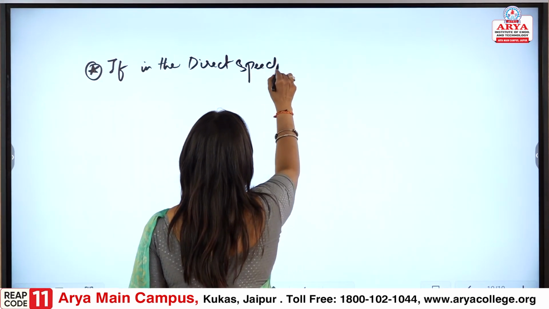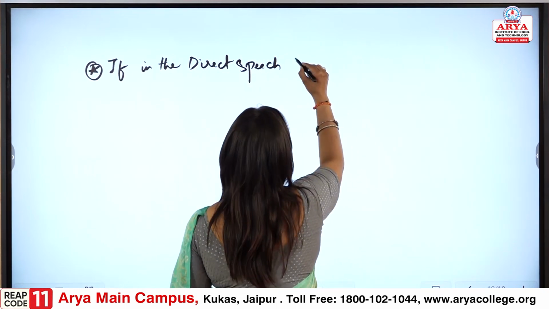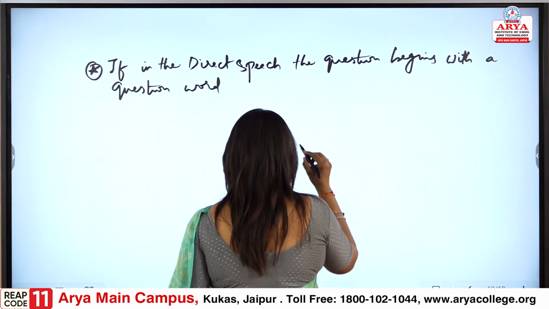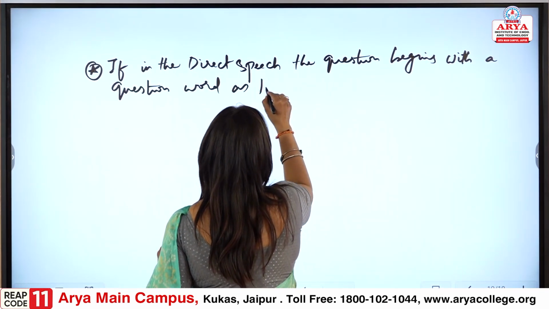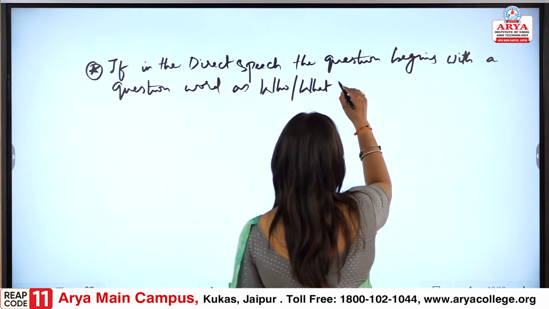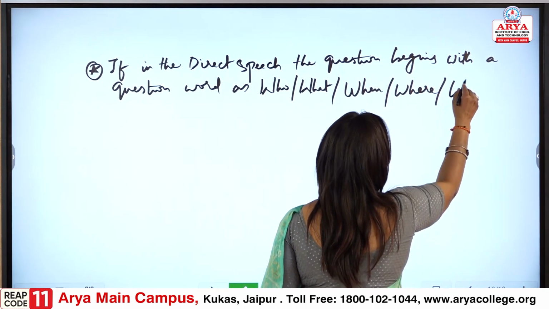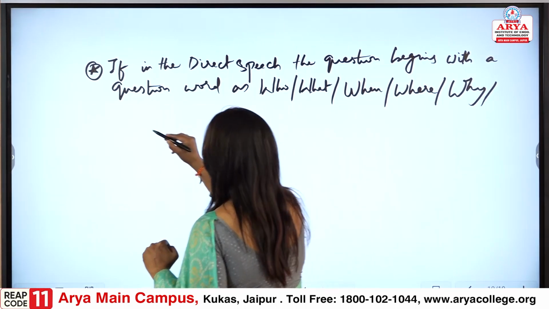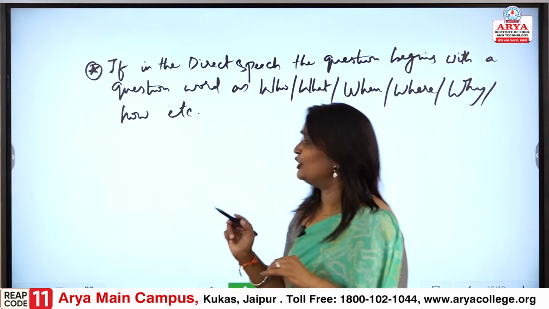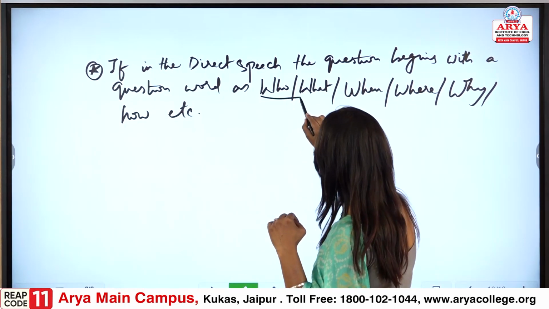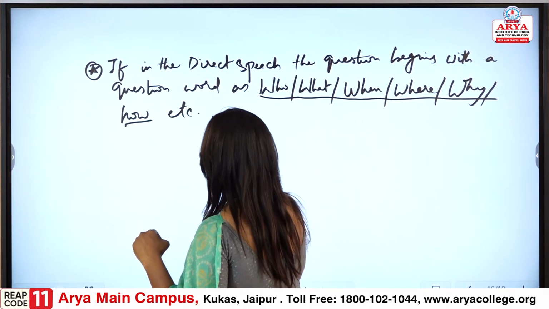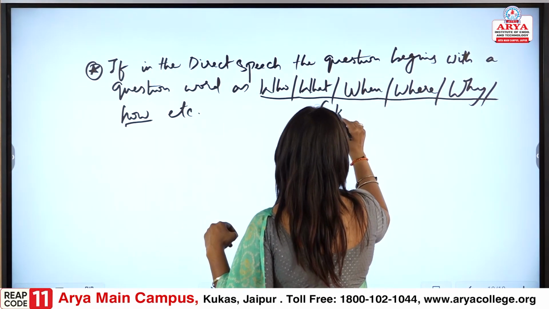If in the direct speech, the question begins with a question word such as who, what, when, where, why, how, etc., these are called WH questions.